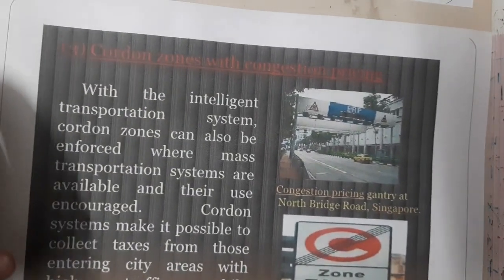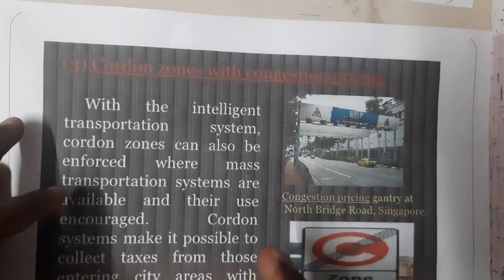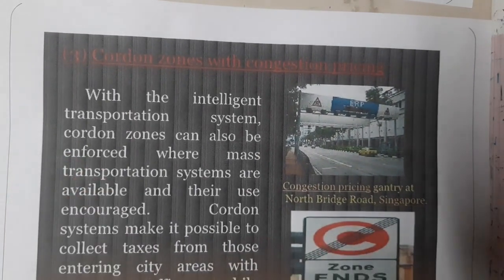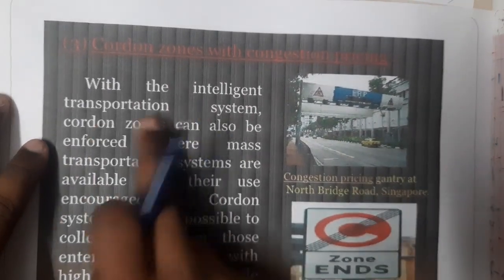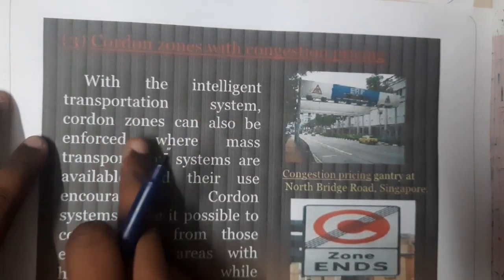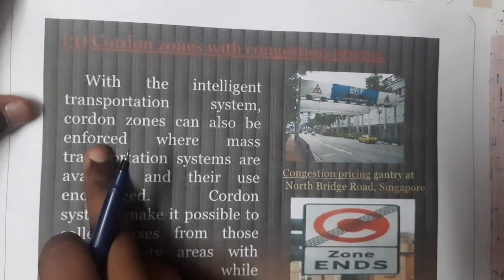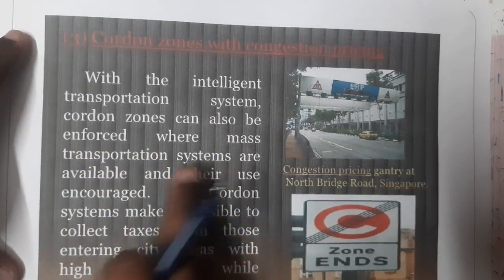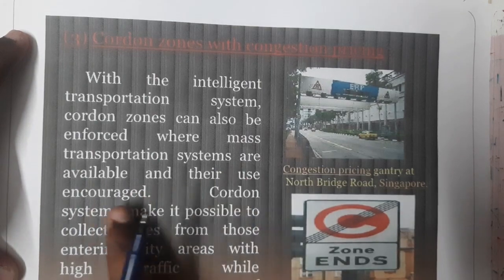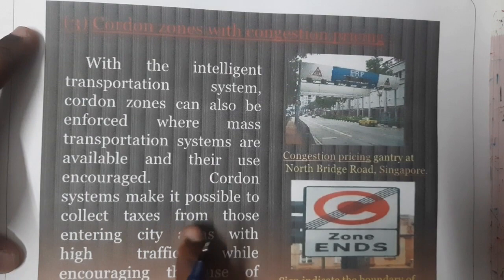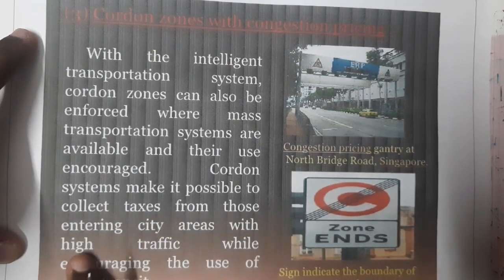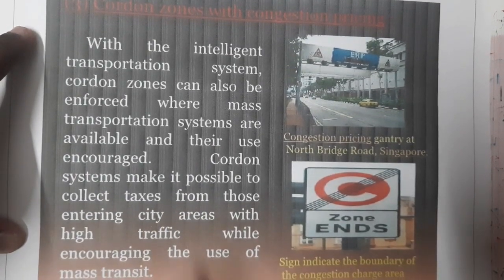The next one is nothing but carbon zone with congestion pricing, guys. With the intelligent transportation system, carbon zones can also be enforced where mass transportation systems are available, making it possible to collect taxes from those entering city areas which are highly trafficked, which encourages this.